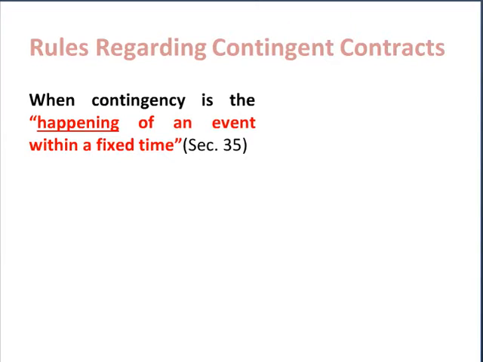Moving on to section 35, this analyzes the situation when the contingency is happening of an event within a specified time.